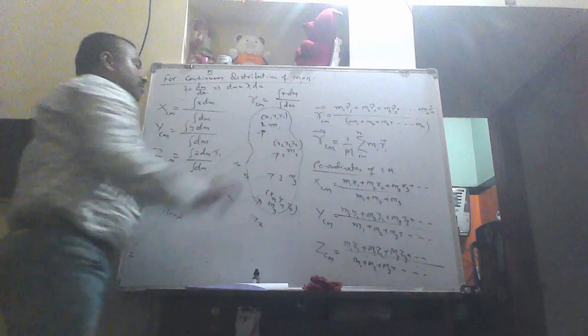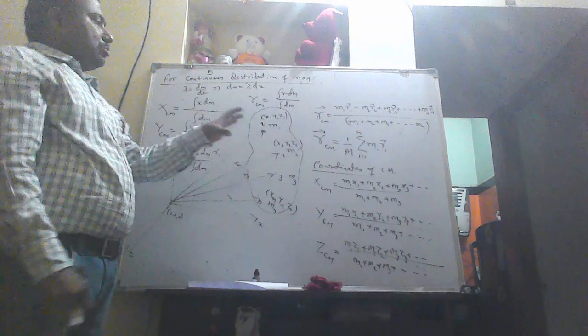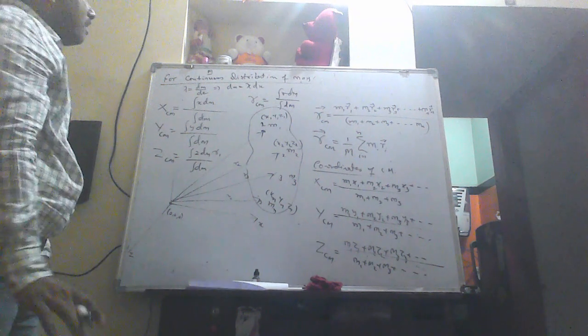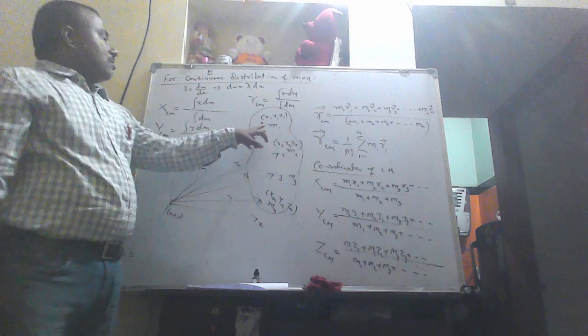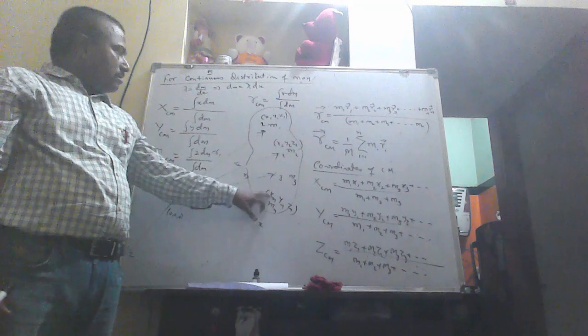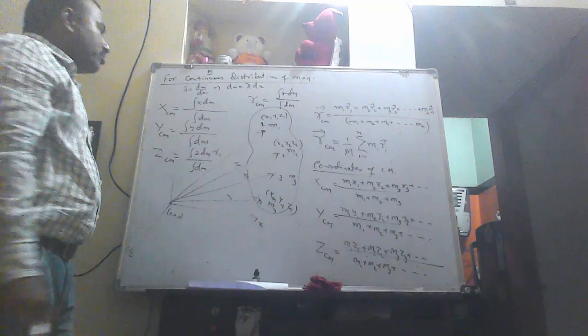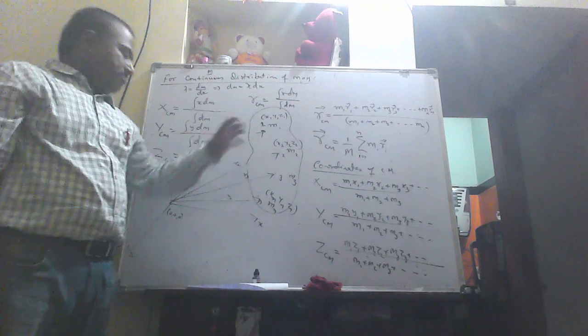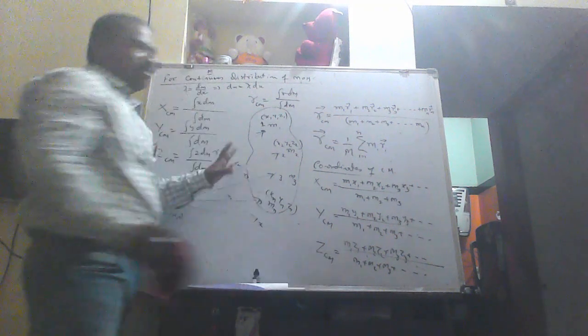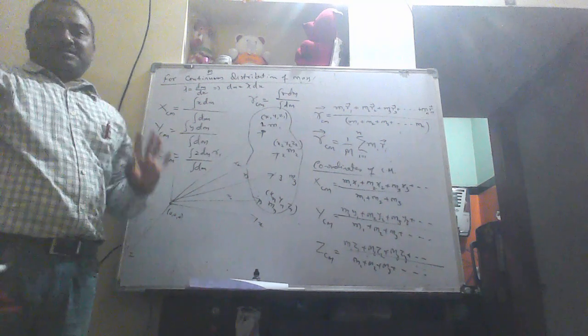So these are the few formulae which are used to calculate the center of mass. One thing we have to know is how many particles are there, how many coordinates are there, and how many masses are there. We have to keep that in mind to calculate the center of mass. So this is the theory part of the center of mass.